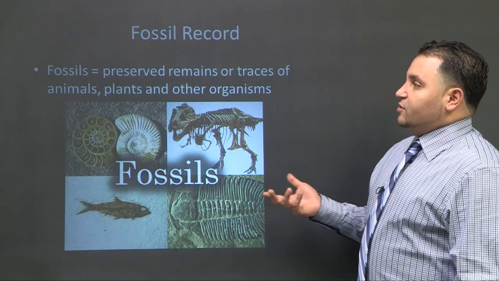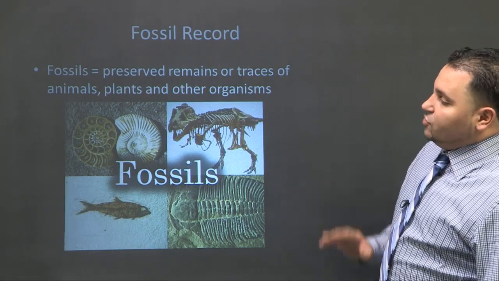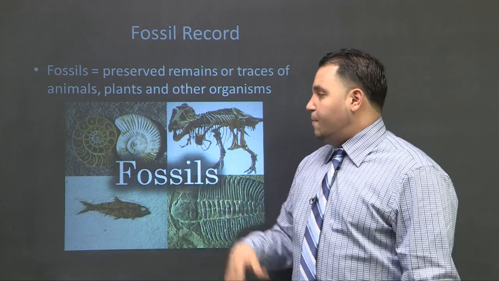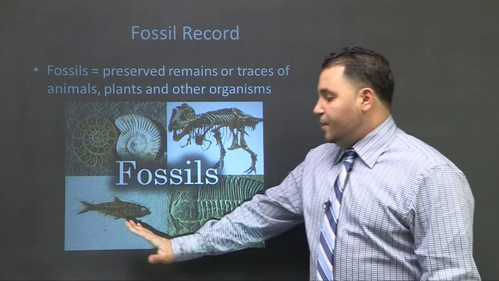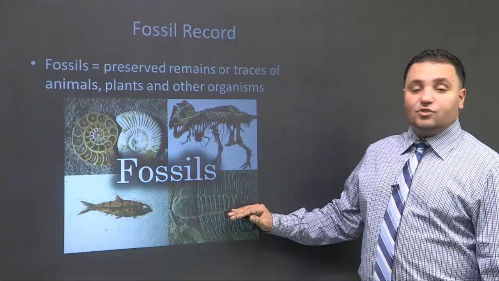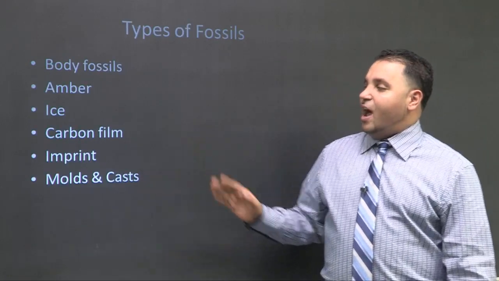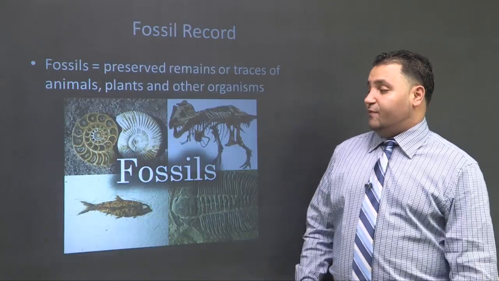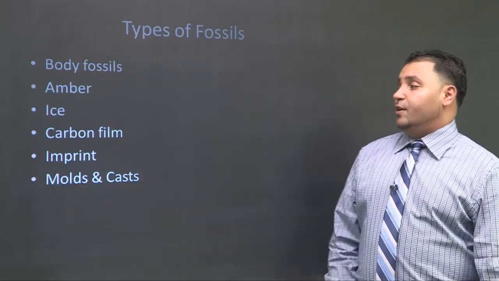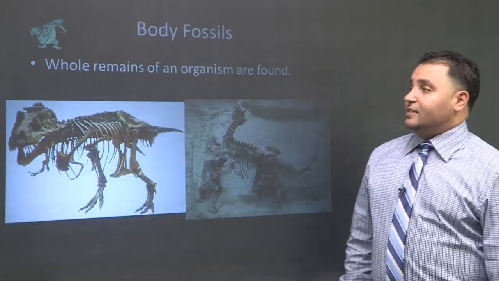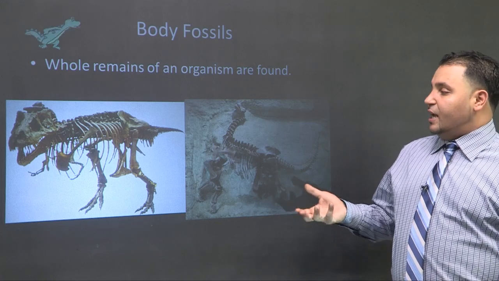So looking at fossils and the fossil record, preserved remains and traces. Okay, here we're looking at a trilobite. I got a T-Rex here, some primitive bony fish. Maybe this was the trilobite. I always get them confused. All right, body fossils, amber, ice. There's carbon film that we saw. Like, for example, that fish was carbon filmed. Imprints and molds and casts. And so this is where we go really nice on this, all right?